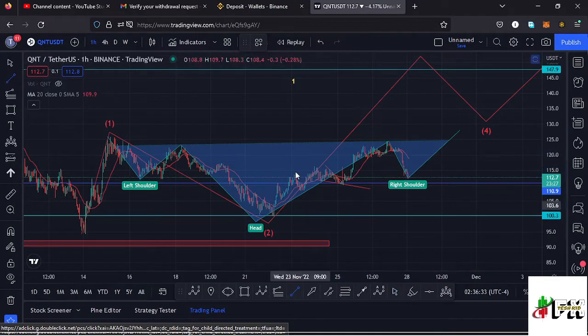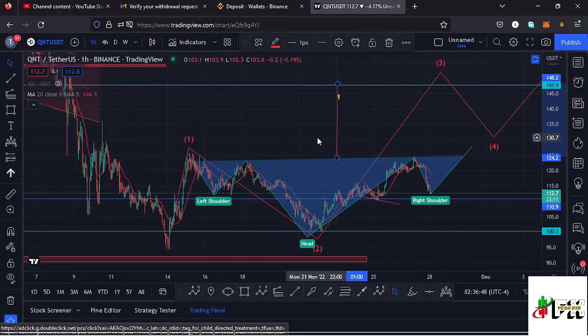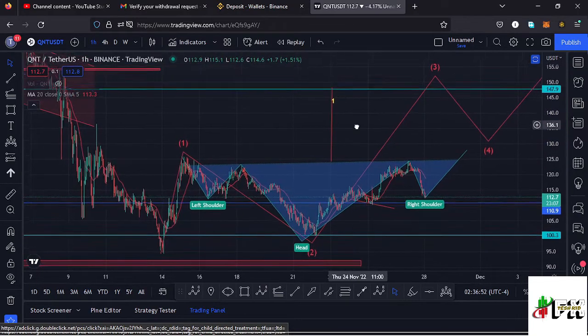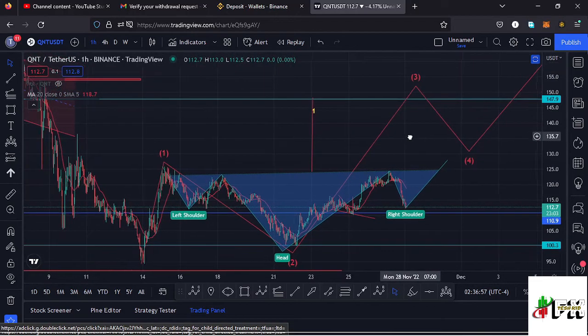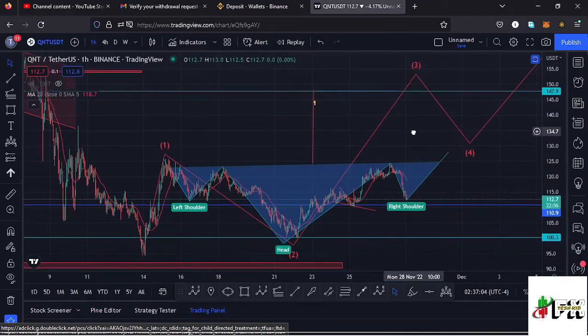So using a trend line, we can get that height between the neckline and the head, and then place it above the neckline to give us a minimum target area back to around the $148.2 mark, and that perfectly lies above a key area of resistance at around the $147 mark. And in case we see a breakout out of this chart pattern, that will still be supporting this movement to the upper side in the formation of this higher Elliot wave count 3, which is right here. So let's be patient and see how that plays out.